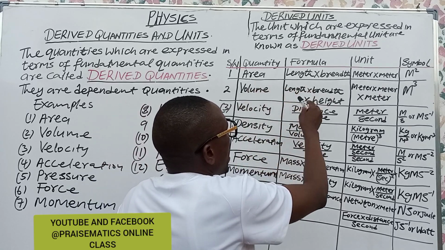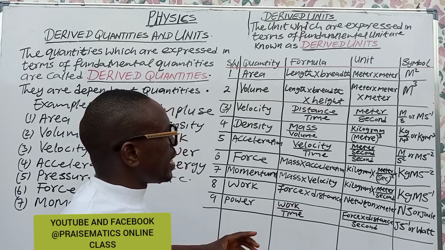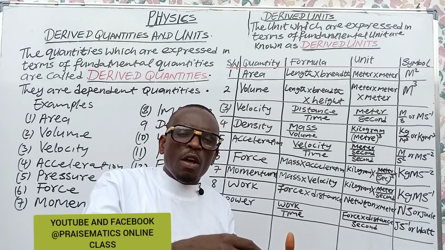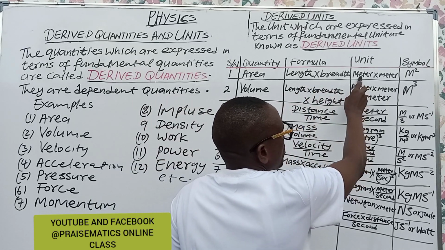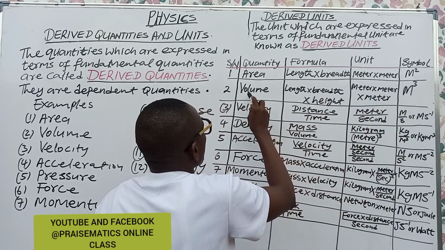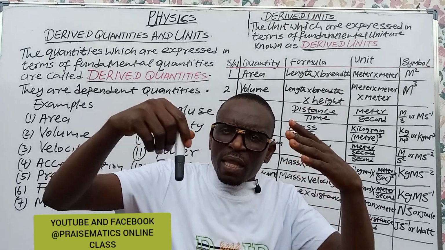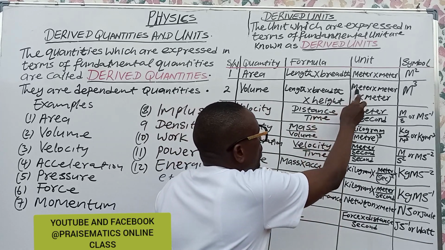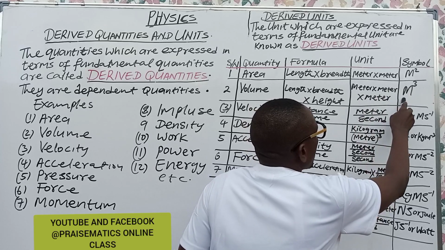Area, we know that area is length times width. Length is just a distance from a point to another point. Breadth is the same, a distance from a point to another point. So we have it as length times width, and length is measured in meters. Meter times meter will give us meter square. Now, volume is length times width times height, and all are measured in meters. So we have meter times meter times meter.